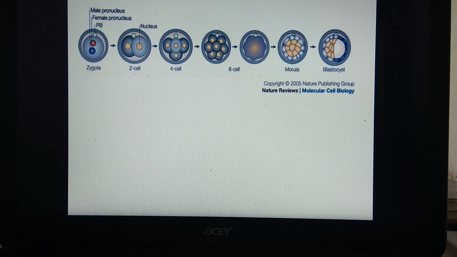After that, as the cleavage goes on, the young embryo is pushing towards the uterus. We will see that later on. So by the end of the 4th day after fertilization, what happens? The embryo is a solid ball of 16 to 32 cell structure.